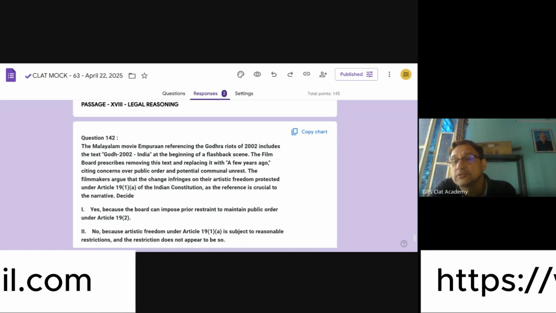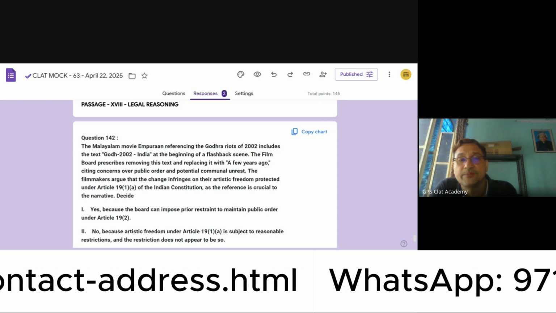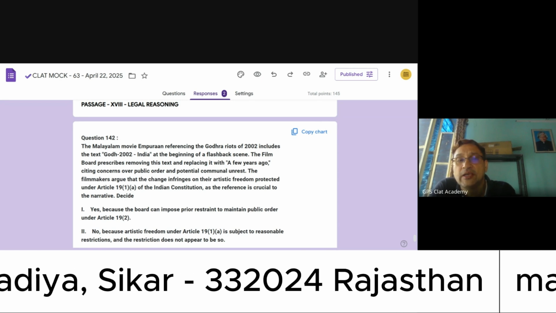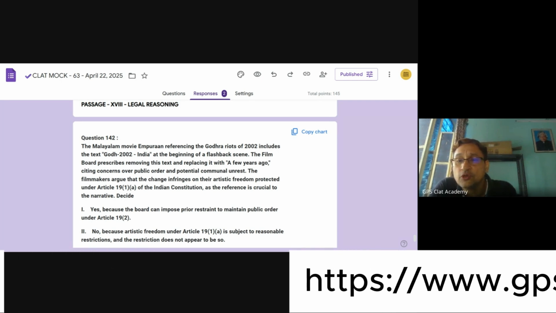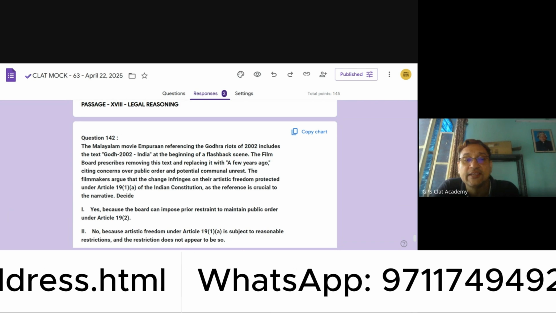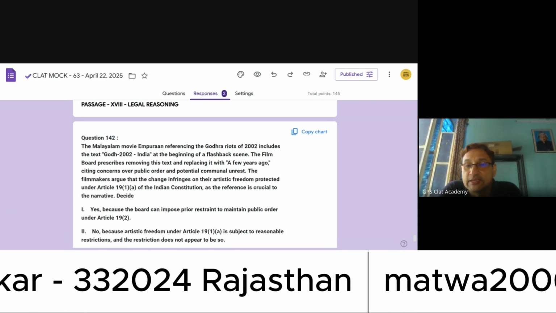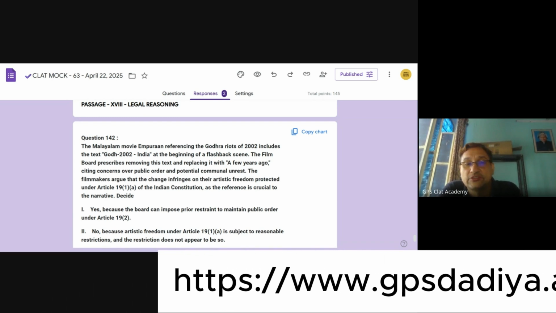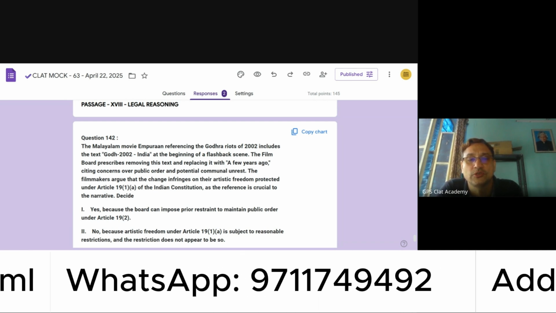Now, on this theme, the film has been made, and the film board prescribes removing this text and replacing it with "a few years ago." So "Godhra 2002" is being sought to be replaced. That is, don't make reference to the Godhra riots, but replace this expression with "a few years ago," citing concerns over public order and potential communal unrest. So those are the concerns cited by the state government. The filmmakers argue that the change infringes on the artistic freedom protected in Article 19(1)(a) of the Indian Constitution, and that the reference is crucial to the narrative.